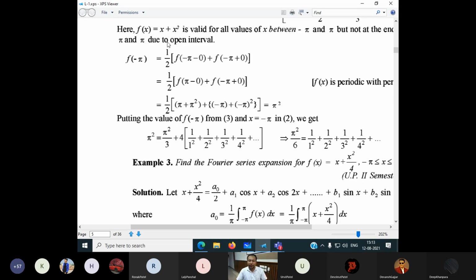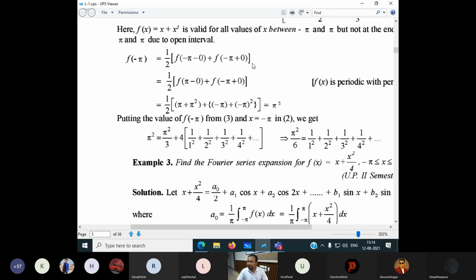So now f of x is f of x, but f of pi minus 0 is defined. Now put the value of pi here. I get x is pi plus pi square, and instead of x it is minus pi plus 0. Now put the value of this here. I get minus pi plus minus pi whole square and half of this. After putting in and simplifying, it becomes pi square. It means the value of f of minus pi is equal to pi square.